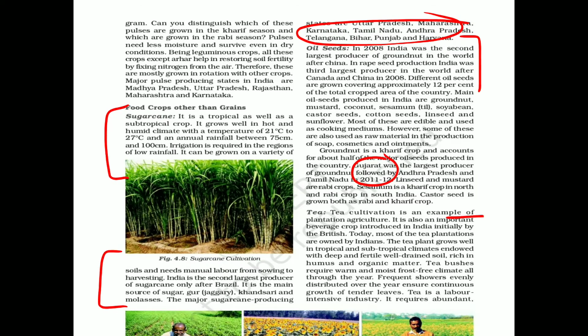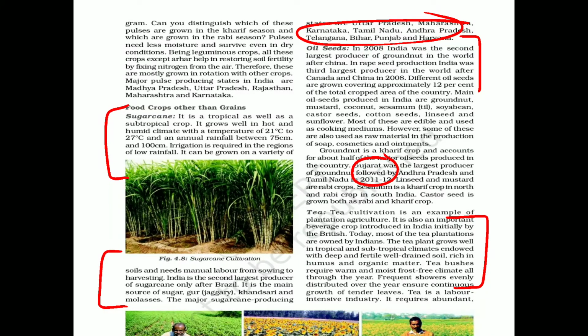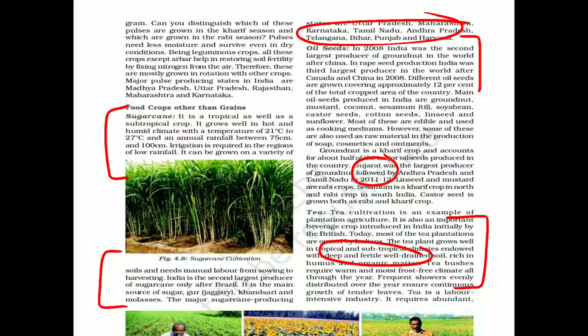Now, what are the requirements for tea? Now, again I would say, आप खुद सोचो, southern India is also famous for tea, as well as the northeast. So northeast will come in the subtropical region and southern India comes in the tropical region. So that means the tea grows well in the tropical and subtropical climate. But it requires deep and well drained fertile soil. Fine. And that soil should be rich in organic matter.